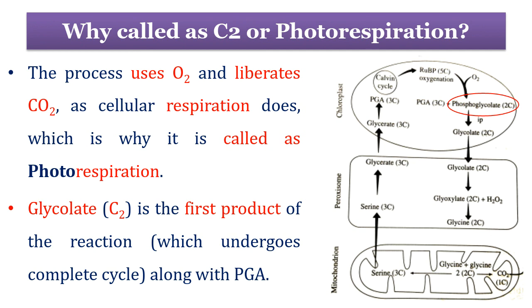In this process, when ribulose 1,5 bisphosphate reacts with oxygen in the presence of the enzyme Rubisco, the products of the reaction are phosphoglycerate and phosphoglycolate. The latter product, phosphoglycolate, undergoes a series of reactions as shown in the figure. As phosphoglycolate is the prime product of the first step of the reaction, this process is called the glycolate pathway. And as glycolate is a 2 carbon compound, it is also called the C2 cycle.